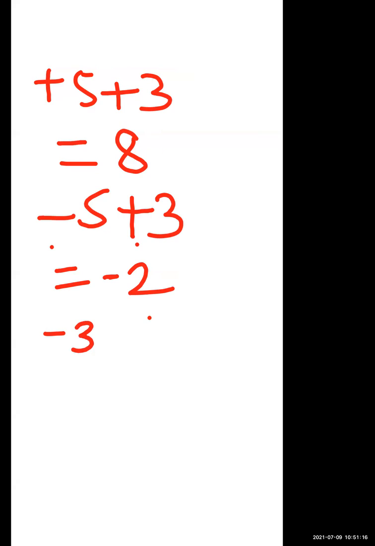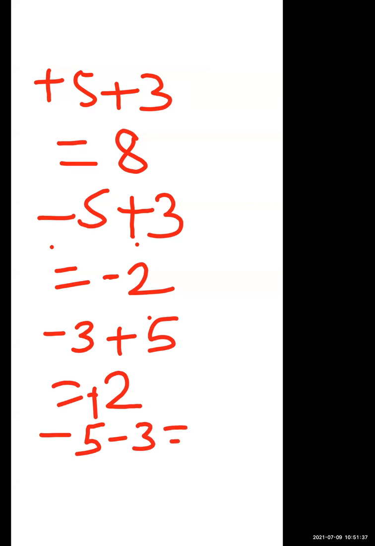Now if minus 3 is there, plus 5 is there, again minus plus is what, minus. Okay, but we give the sign of bigger number. So 5 minus 3 is 2. ठीक है, but the sign of bigger number is what, 5 के आगे बिगर साइन कौन सा है? प्लस, तो यहाँ पे हम प्लस साइन ही देंगे, ठीक है.